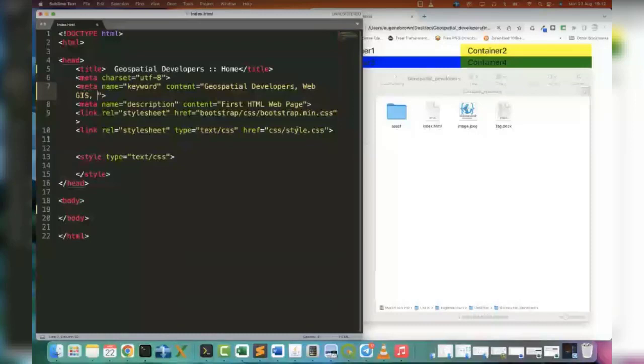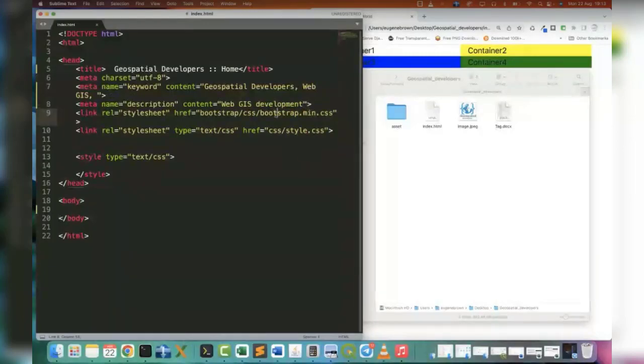And then the next meta tag, which we would also keep, is the description. So we'll change the content of the description to WebGIS development. Okay, so there, we are good to go.